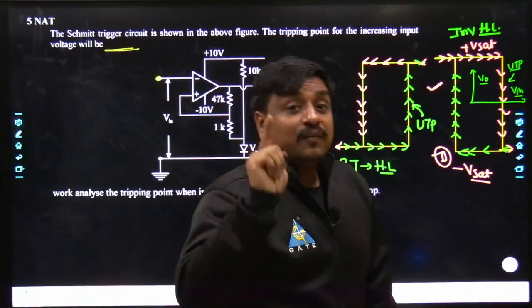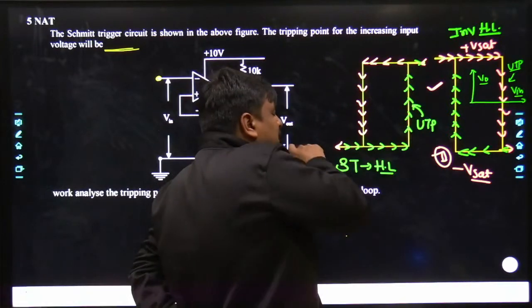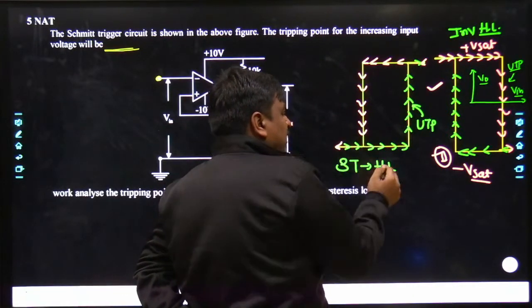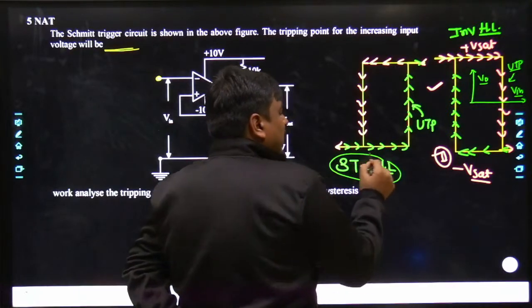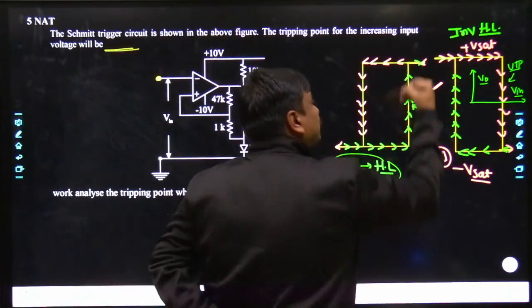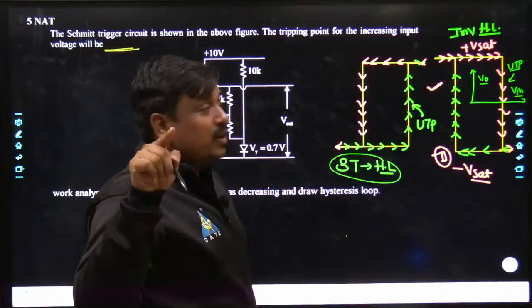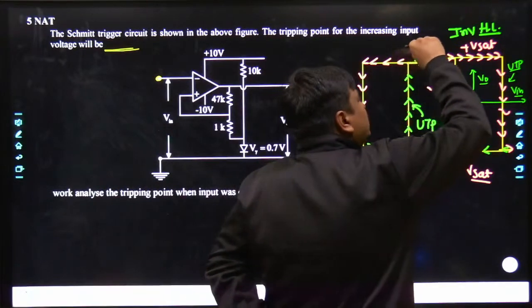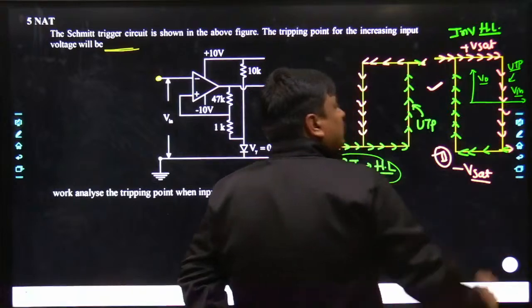Now, at UTP, the output voltage will change from where to where? That is also very important. When the input voltage is increasing, in the standard hysteresis loop the output changes from minus Vsat to plus Vsat, whereas in the inverting Schmitt trigger the output changes from plus Vsat to minus Vsat.